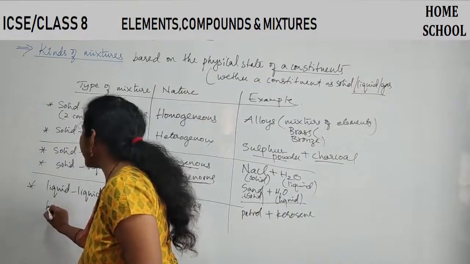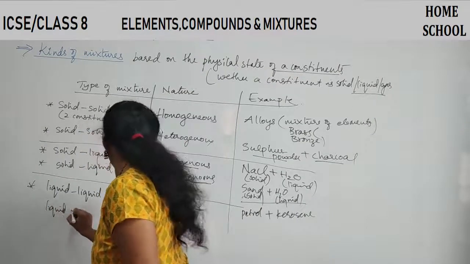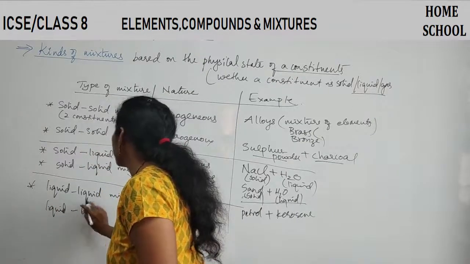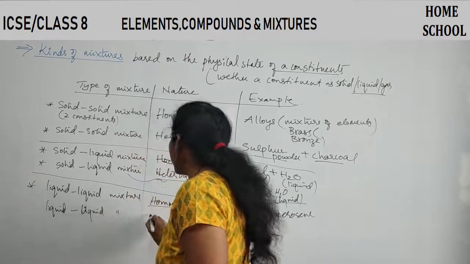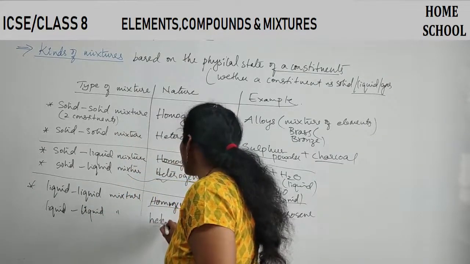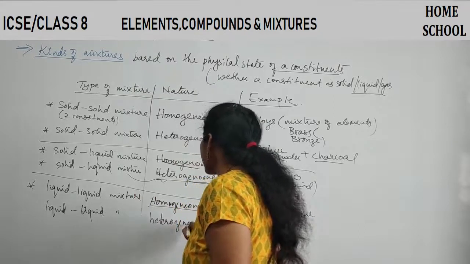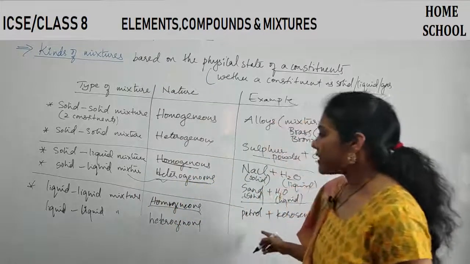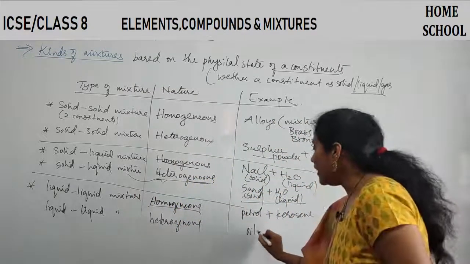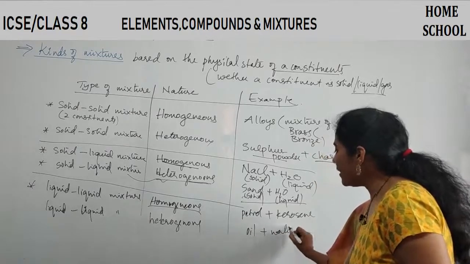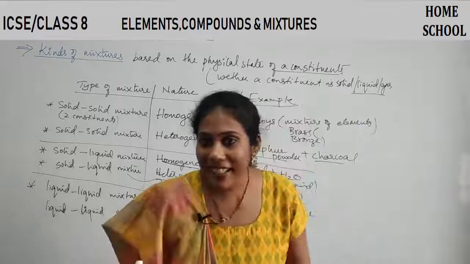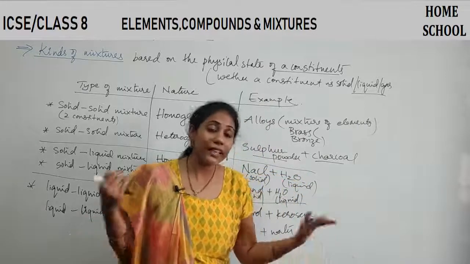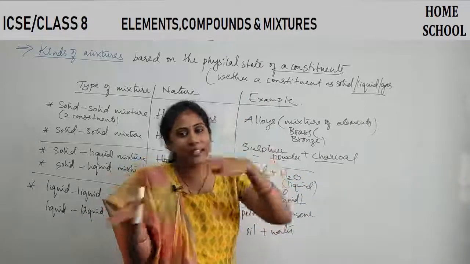And the next one is liquid mixture only, but in heterogeneous condition, then what example will you give here? Oil plus water. Oil is a liquid, water is also a liquid, but can oil completely get mixed up with water? Never. Oil always gets separated from water.